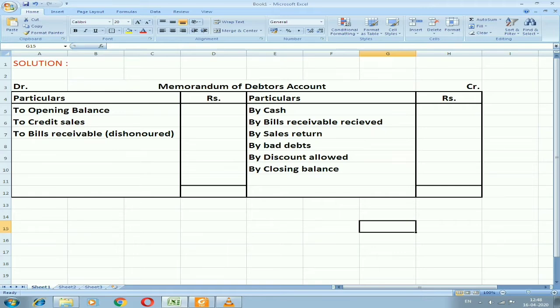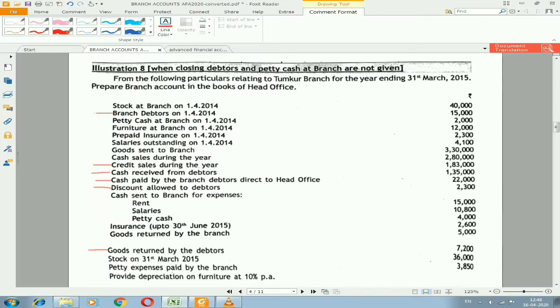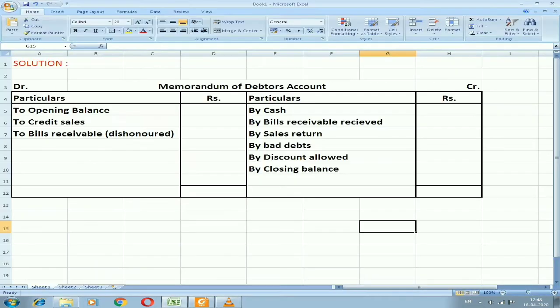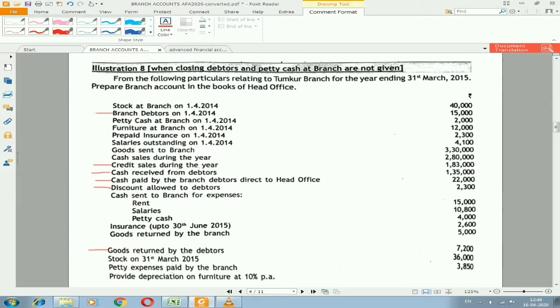Now we can prepare a memorandum of debtors account. So now we'll start. On the debit side we have an opening balance. Now we need to take that branch debtors on 1/4/2014. So 1/4/2014 is the opening day and 31/3/2015 is the closing day. I have entered opening balance as 15,000.